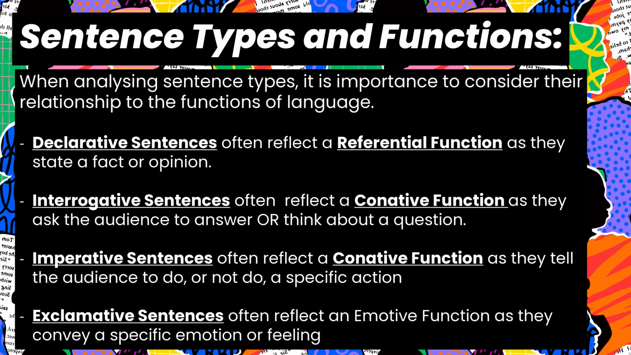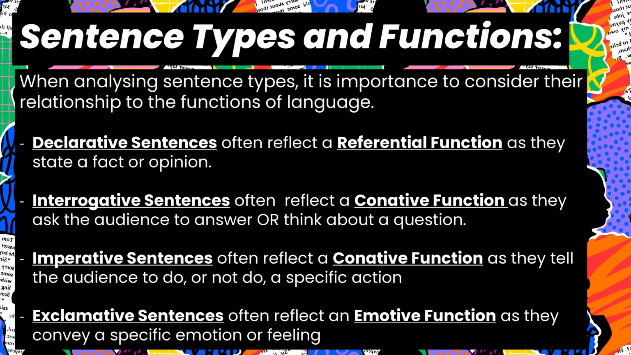And as a quick reviewer, when we're thinking about sentence types, when we're analysing sentence types, it's often really important for us to consider their relationship to the different functions of language. Declarative sentences will often reflect a referential function because they state a fact or opinion. Interrogative sentences will often reflect a conative function as they're asking the audience to answer or think about a question to complete that specific action. Imperative sentences also often reflect a conative function as they're telling the audience to do or not do a specific action. And exclamative sentences often reflect an emotive function because they're conveying a specific emotion or feeling.